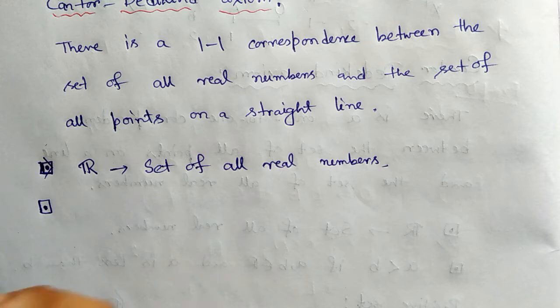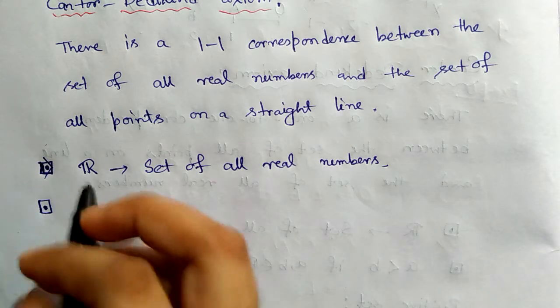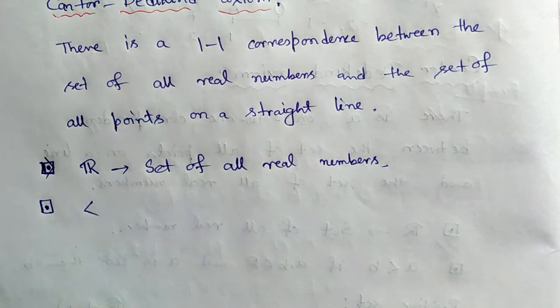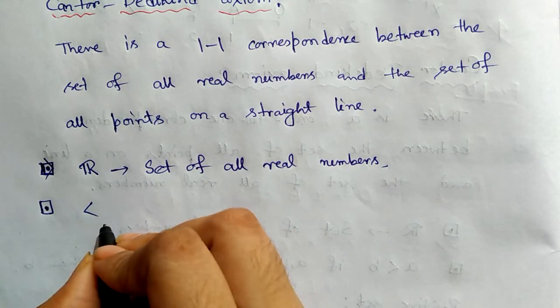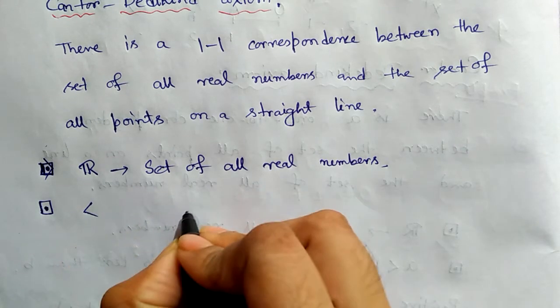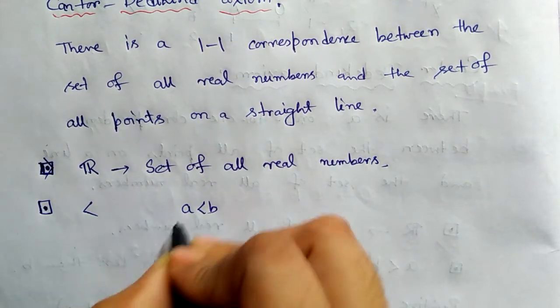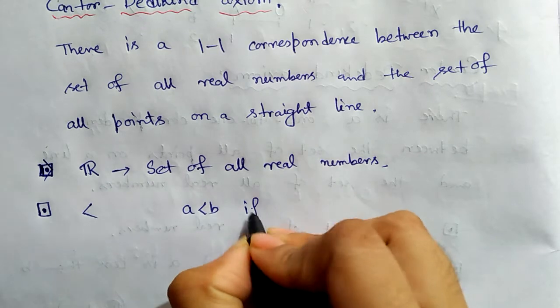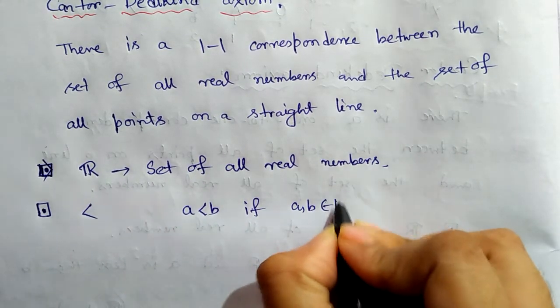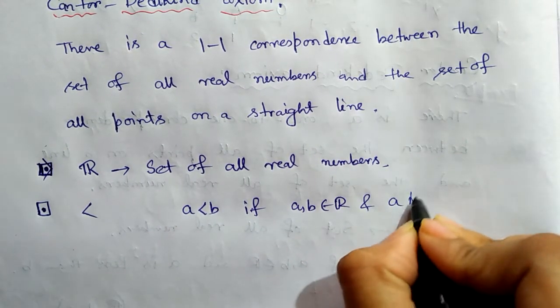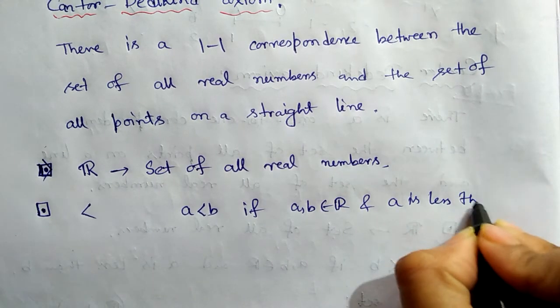The next step is we define a linear order relation on R. We define this relation by a < b, if a and b are two real numbers and a is less than b.